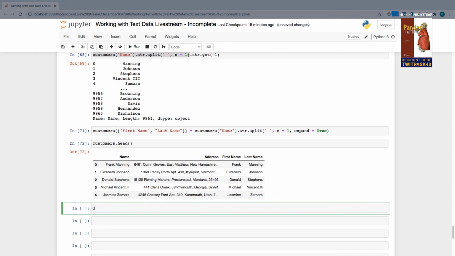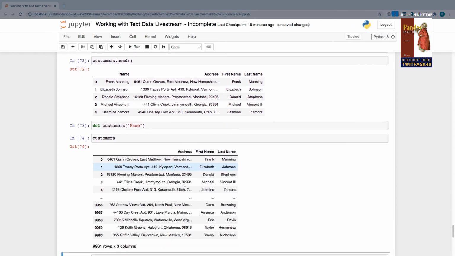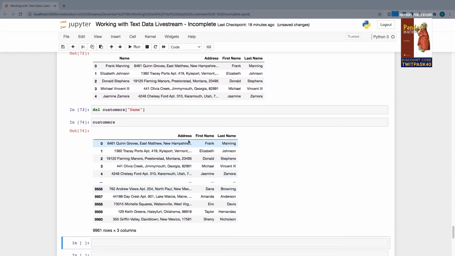We can use Python's built-in del keyword or delete. There's also a method you can call in Pandas as well. As always, multiple ways to solve the same problem. But for now, I'm going to delete customers targeting the name column. And if I take a look at customers, you can see that we have removed the name column entirely.